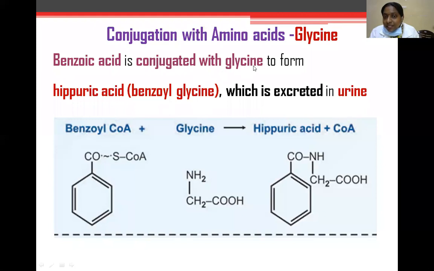Conjugation with amino acids of glycine. Here, benzoic acid is conjugated with glycine, forming hippuric acid plus CoA. Hippuric acid is also known as benzoyl glycine, which is mainly excreted in urine.